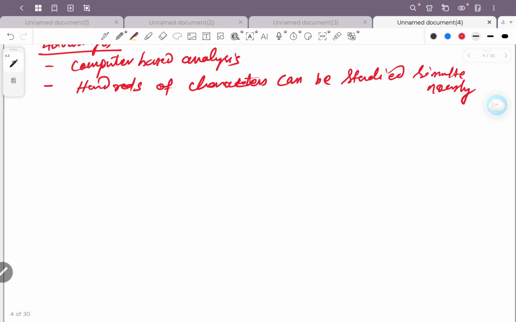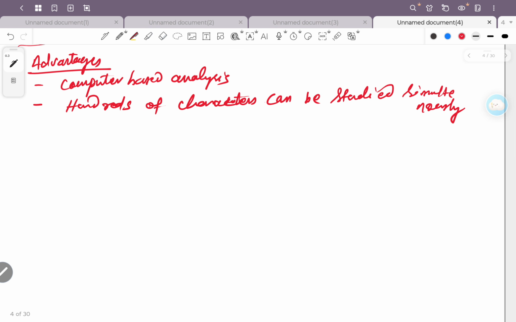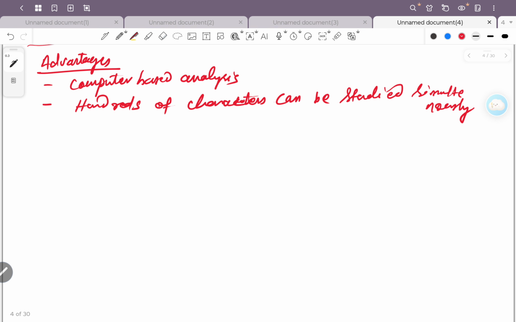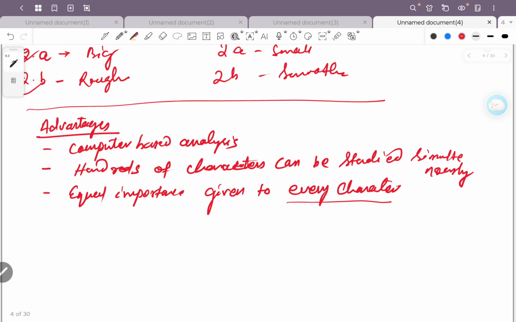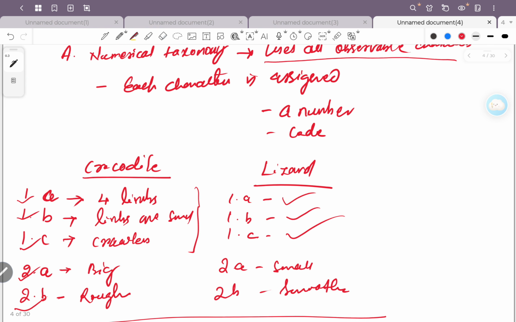And here, unlike the earlier one, equal importance is given to every character, meaning importance is given to the vegetative characters as well as reproductive characters. So this one is numerical taxonomy.